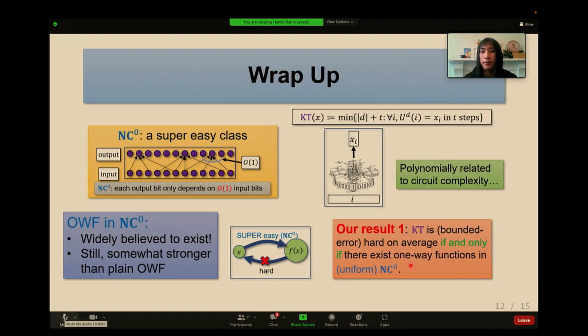Also, if and only if KT is hard on average to exactly compute. So Liu-Pass is some gap-creating reduction. It says if K-poly is hard to exactly compute, then K-poly is also hard to approximate. Same as our result. And thank you for the question.